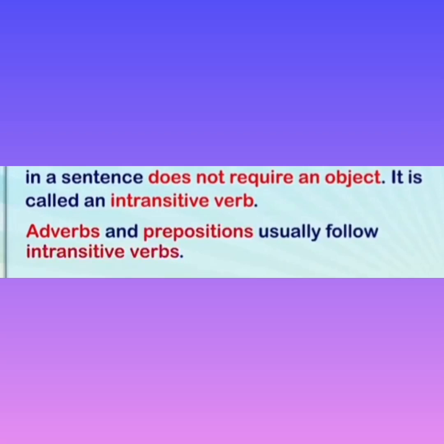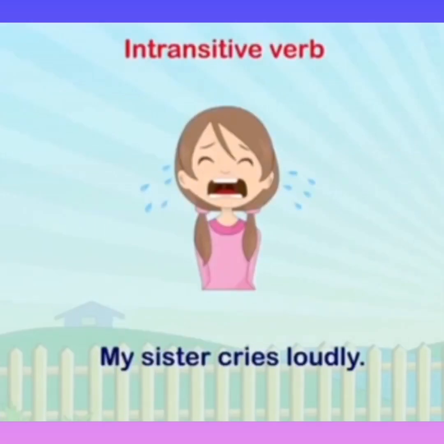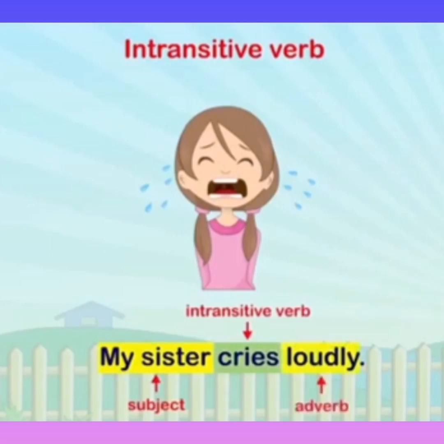Like for example, my sister cries loudly. Now in this sentence, my sister is the subject, cries is the intransitive verb, and loudly is an adverb. Now in this sentence, there is no object. That's why cries is what? It's an intransitive verb, as the sentence is completed by itself.